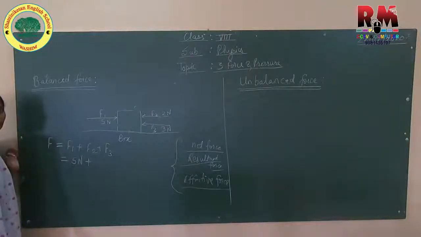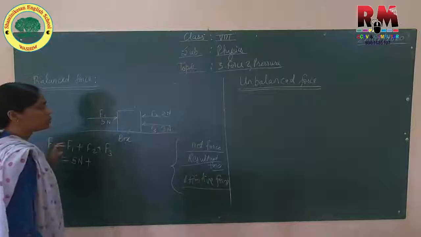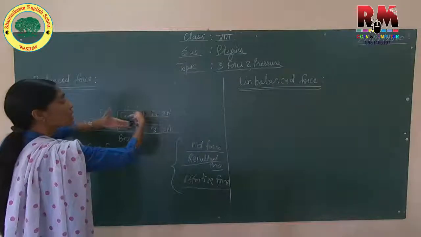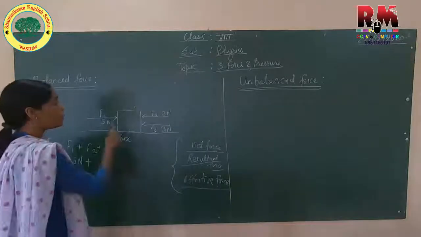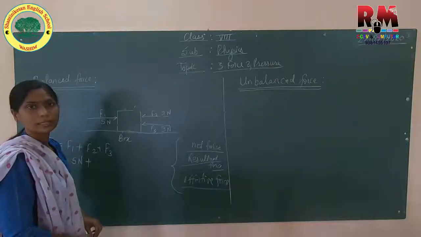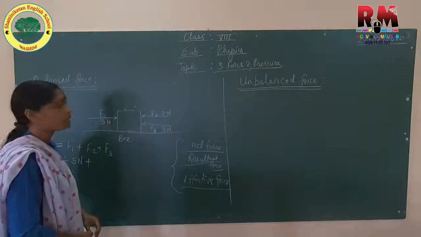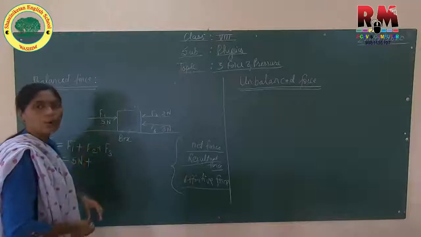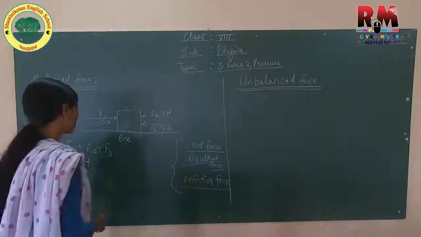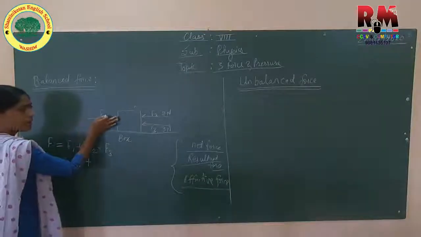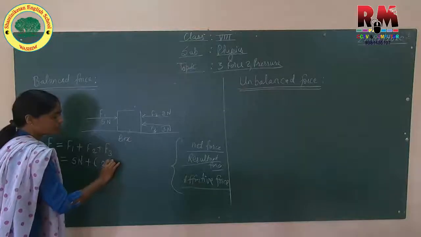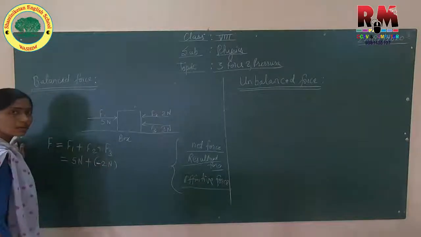But, children, the amount is 2 Newton, but its direction is opposite. Force direction is opposite. Okay, it's a directional quantity. It is a directional quantity means with its value, it also tells the direction. Now just see. This is 5 Newton. This is minus 2 Newton. Why have I written minus 2 Newton, children?